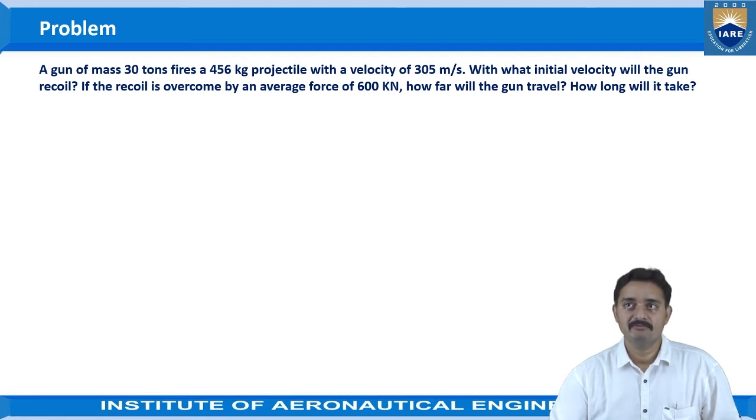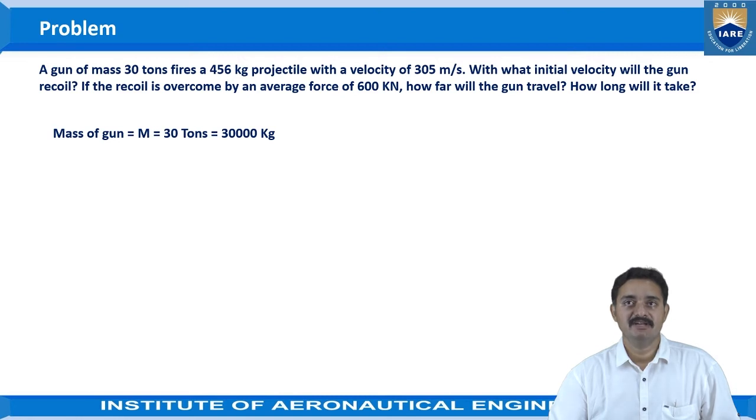Then the initial velocity of the gun we need to identify. Then if the recoil is overcome by an average force of 600 kilonewtons, how far will the gun travel? So we will be calculating the distance traveled by the gun also, and how long will it take, so we will be considering the time also. First, let us see the given data.